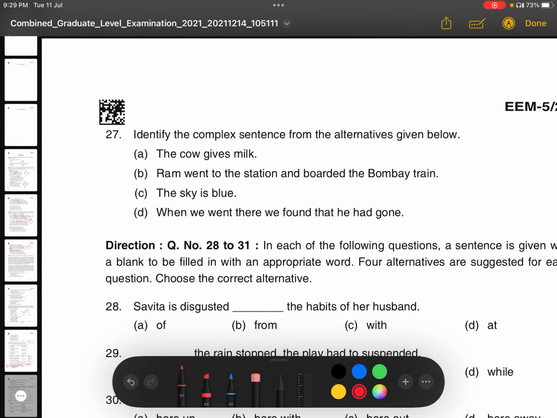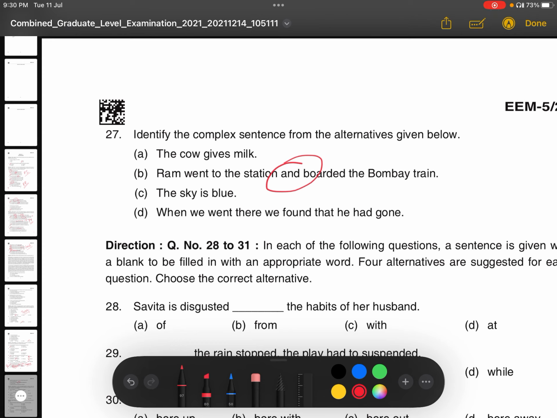Option B, Ram went to the station and boarded the Bombay train. Again, as I told you, if a sentence uses a conjunction in order to join with another sentence, then we call it a compound sentence. So and is a conjunction. So it is not a complex sentence. The sky is blue. Again, it is not a complex sentence because it is a simple sentence. The sky is blue, easy. It is a simple sentence because there is only one finite verb.